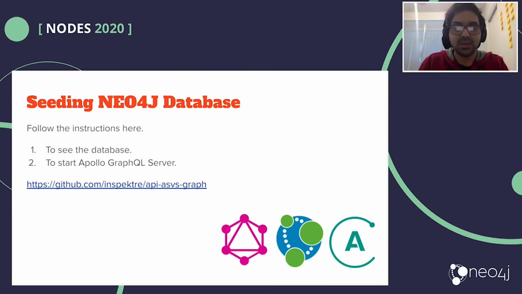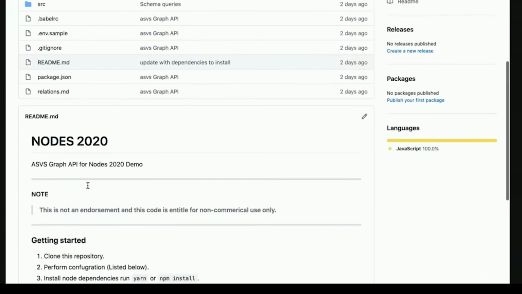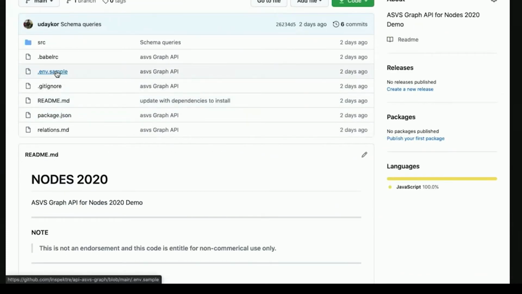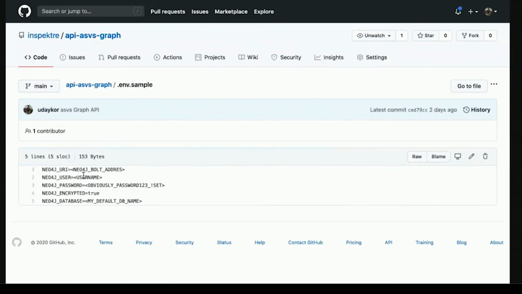So what I would do here is I could follow this link. There are some instructions that you could follow along. There is a .env file and an env sample file, which you should be renaming when you're using this project. And this would pretty much contain your Neo4j credentials, username, password, the Bolt URL, if you want to use an encrypted connection or not, and the default database name, pretty much relevant to Neo4j 4.x and above.